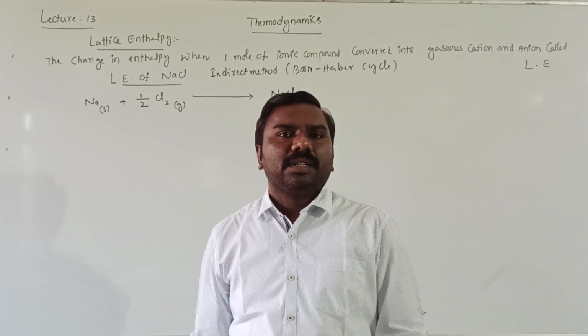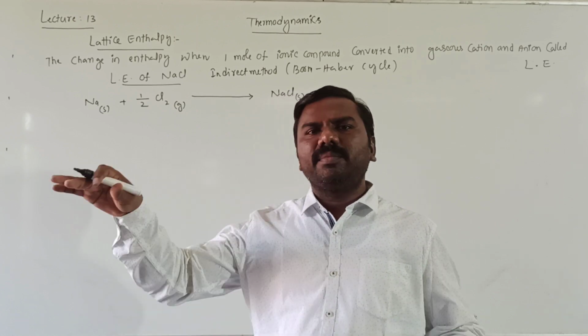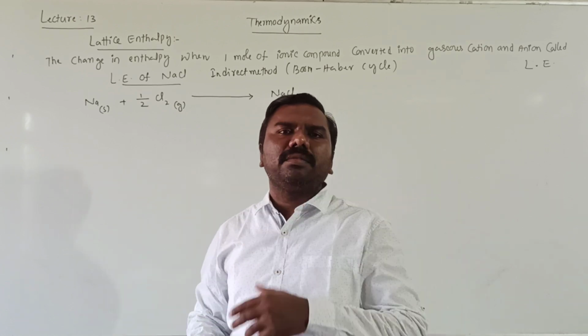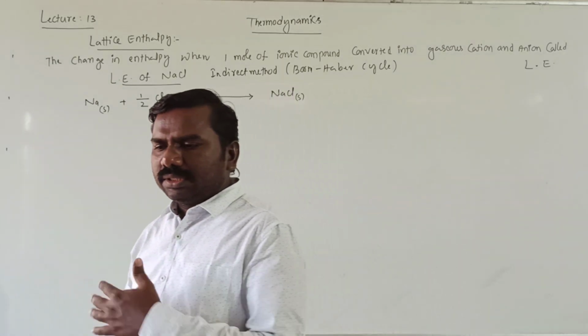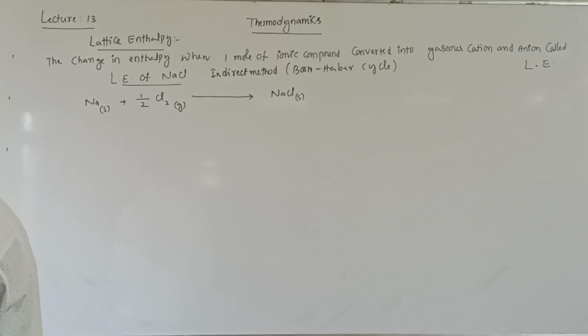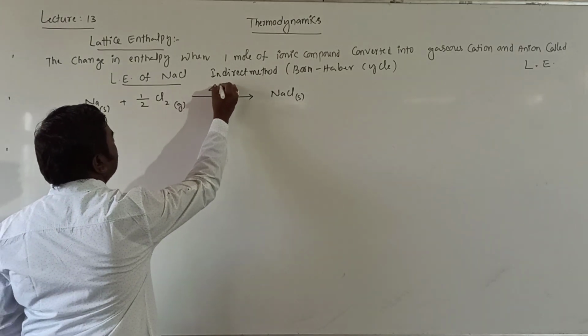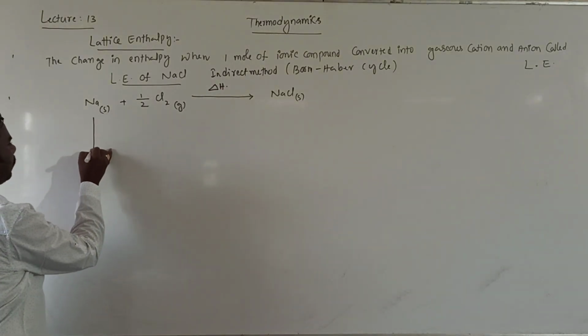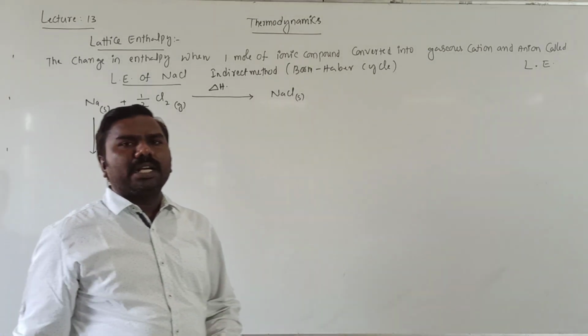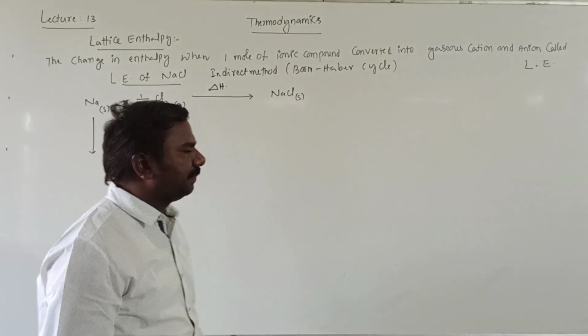Hess's law is there. The heat content in the direct method as well as the indirect method will be the same. It means it is a lattice enthalpy. The value is the enthalpy of reaction, simply considered as delta H. Then the indirect method. The indirect method contains many steps. I am writing them one by one.